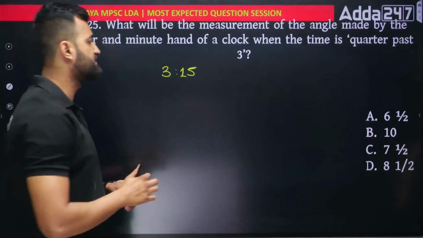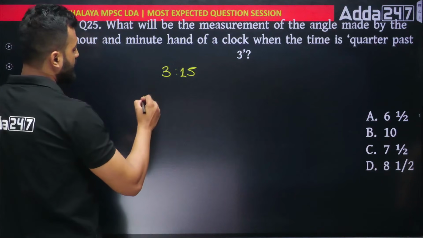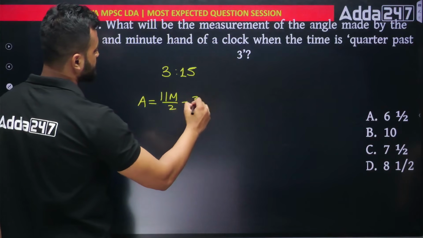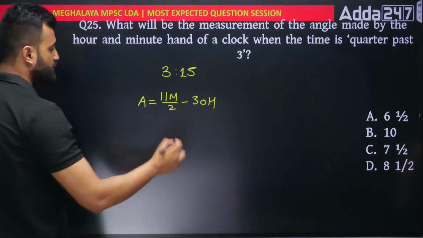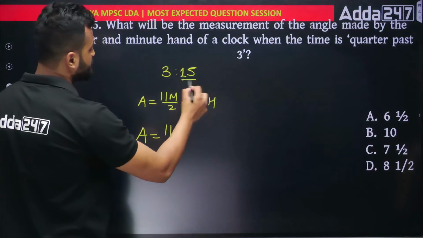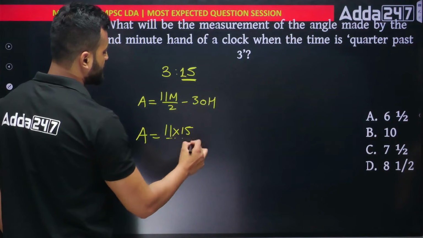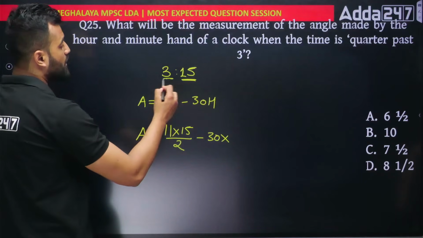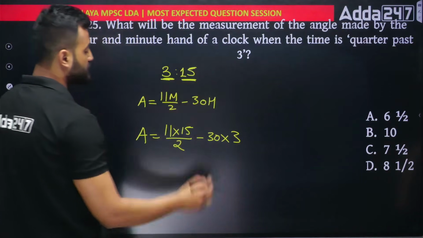Just remember one formula. What is it? The formula is, in order to find the angle, you write 11m by 2 minus 30h. That's it. As simple as that. How do you see? M means minute. What is the minute? 15. So just write 15 out here, then divided by 2. Minus 30 into h. H is the hour, 3. Just write 3 out here. Solve this and you'll get the answer.